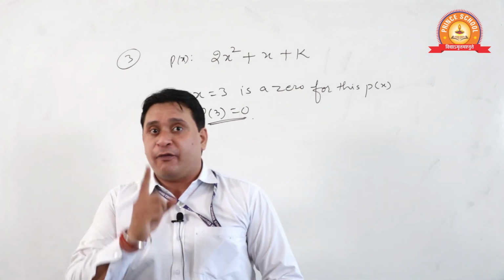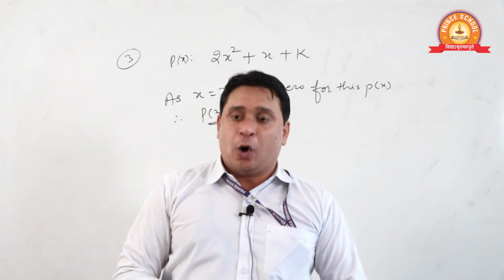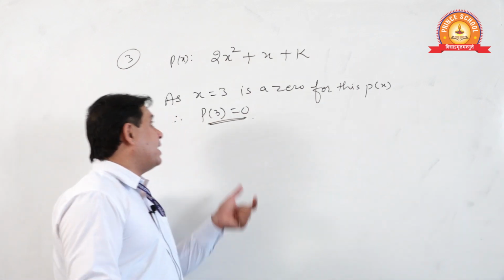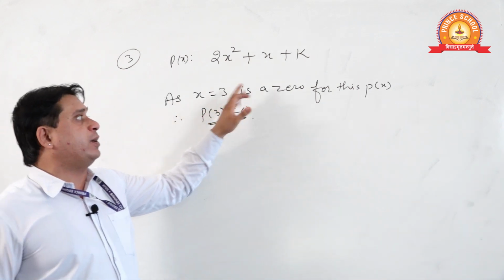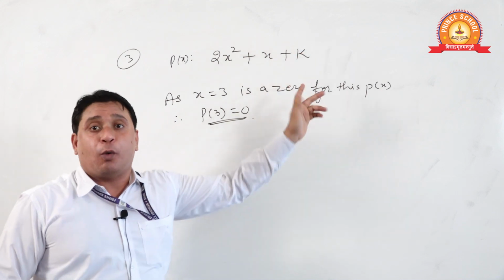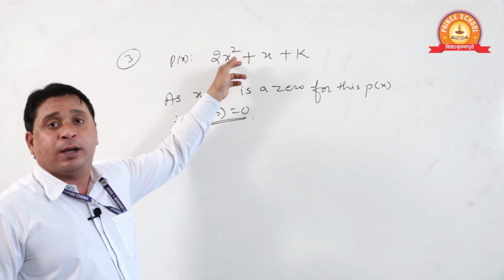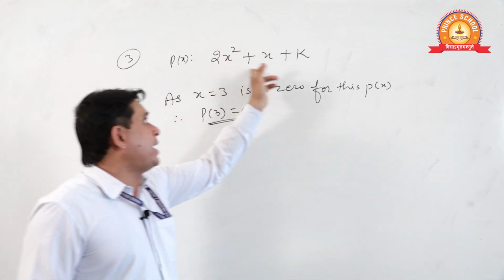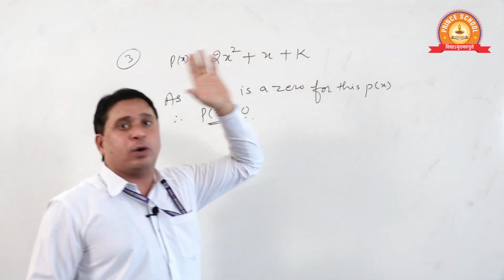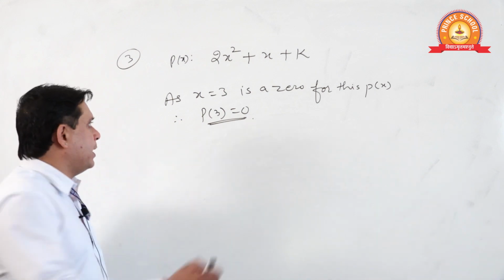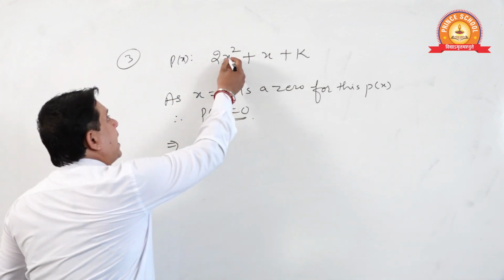Here it is given that x is equal to 3 is the 0 of this polynomial. What does it mean? It means when we put x equal to 3 in this polynomial, the whole will be 0.